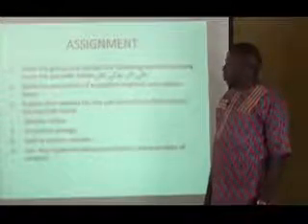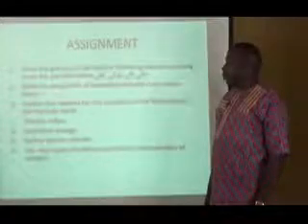Question number 3. Explain the reasons for the variation of the following on the periodic table. The first is atomic radius. The second is ionization energy. The fourth question is determine the atomic volume. And question number 5, list 2 types of catalysts and 5 characteristics of catalysts.